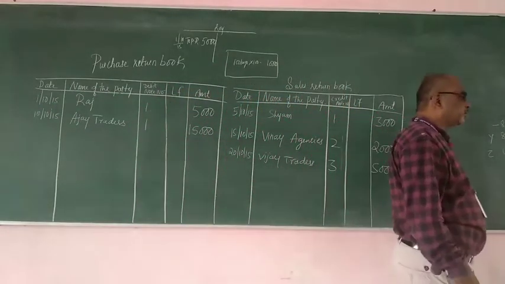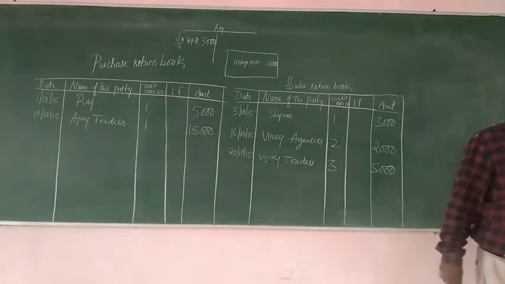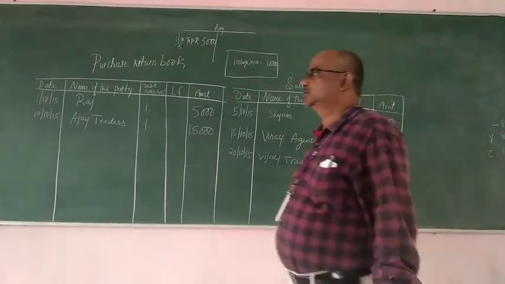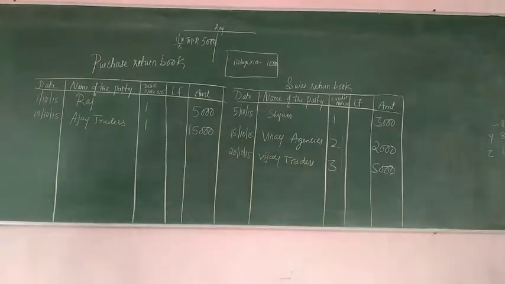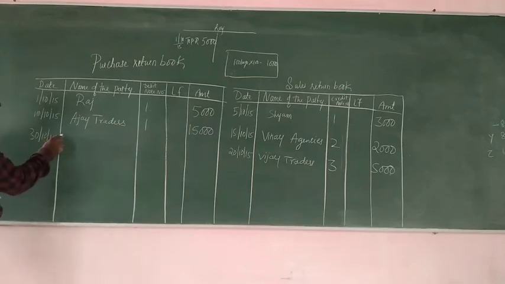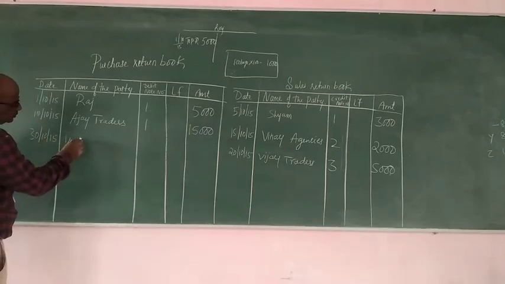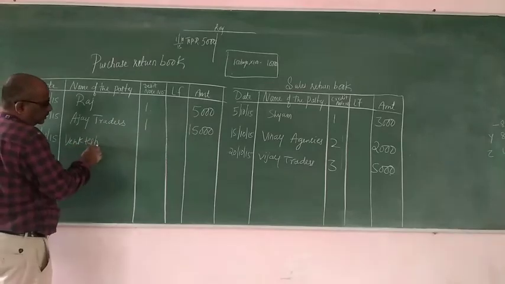So here one more transaction is returned goods of rupees 3,000 to Venkatesh Traders. So we have returned, so it should be recorded in purchase return book. Venkatesh Traders.